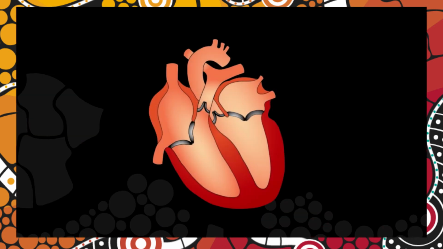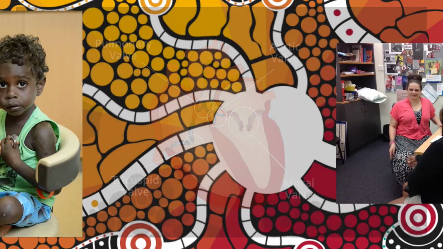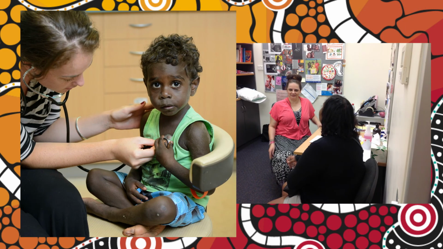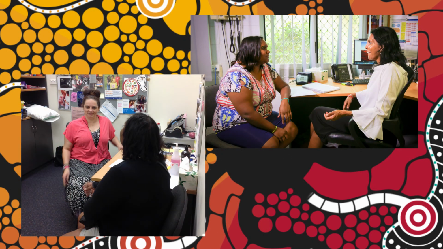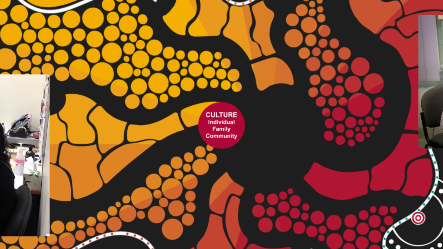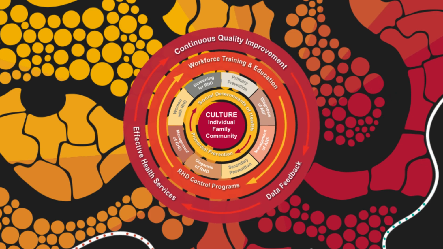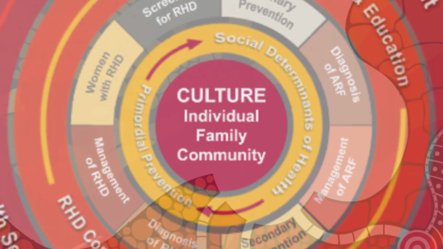Once a person has had acute rheumatic fever, they are more likely to get it again, and each time they get it, more damage can be caused to the heart valves. People with RHD need a multidisciplinary approach to their care. For many years, they will require regular medical and specialist checks and secondary prophylaxis. A balance is required between clinical and cultural competence, keeping the patient at the centre of care.